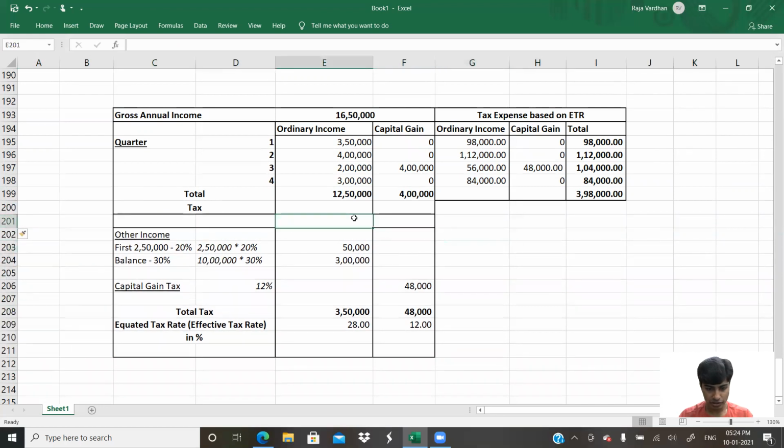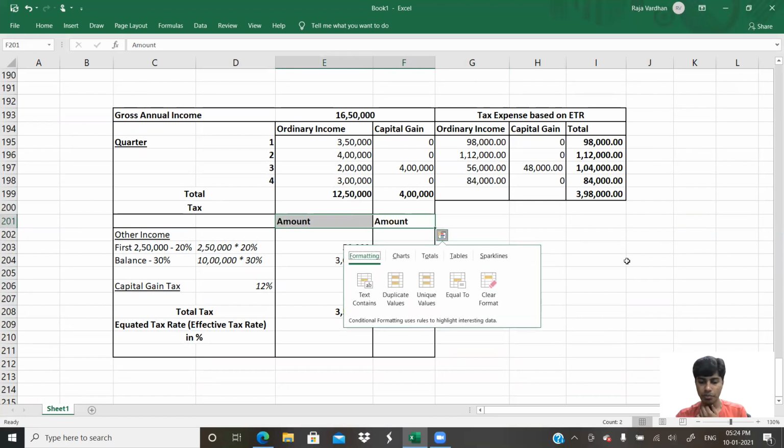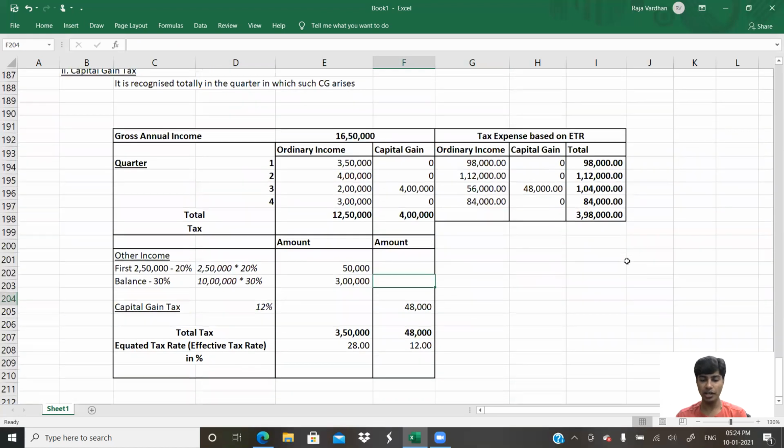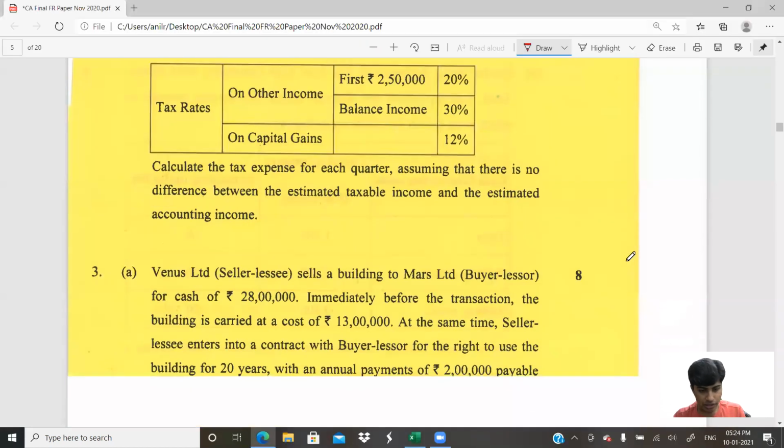These are two different things. One is amount inner column, amount outer column. Yep, that's it, guys. So this is the solution to question number 1 and question number 2B for LAR Limited. And I don't think there is anything else asked.